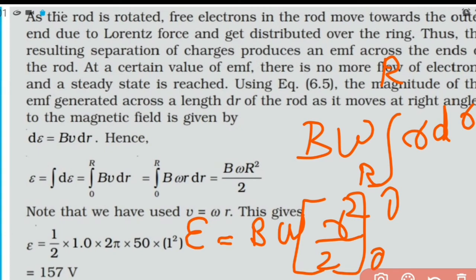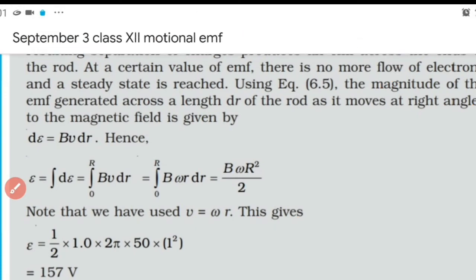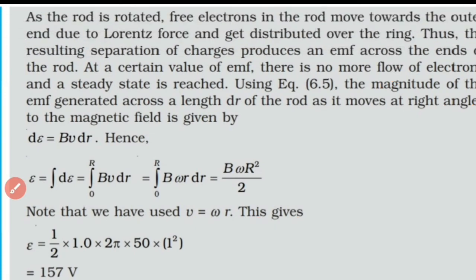Now we need to substitute the upper limit and lower limit. When we substitute the upper limit, we have B omega capital letter R square by 2, and when we substitute the lower limit, we have 0. So the result of integration is nothing but B omega R square by 2.